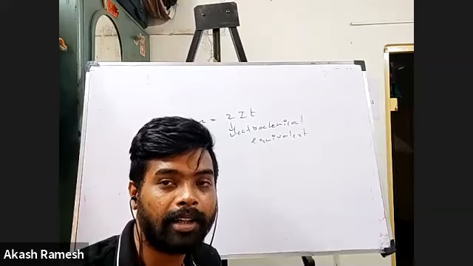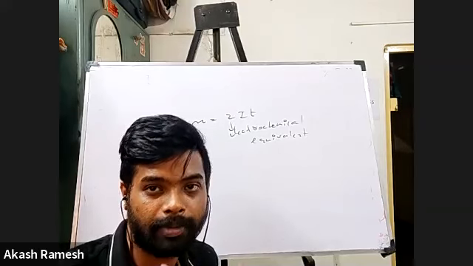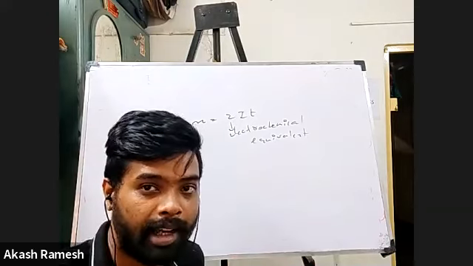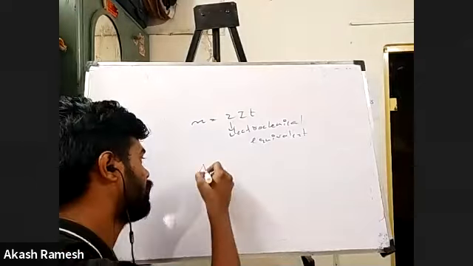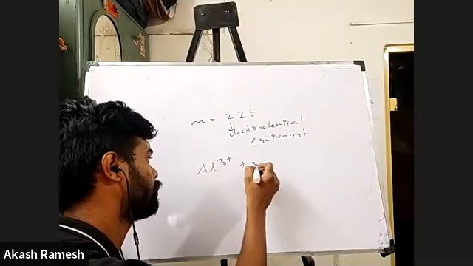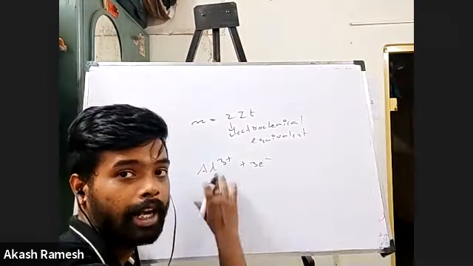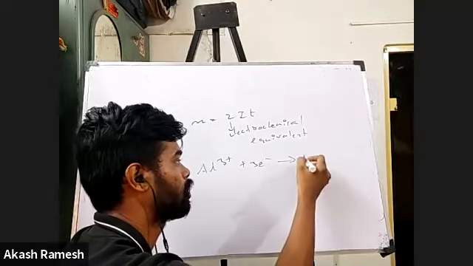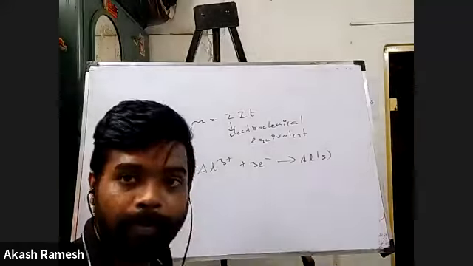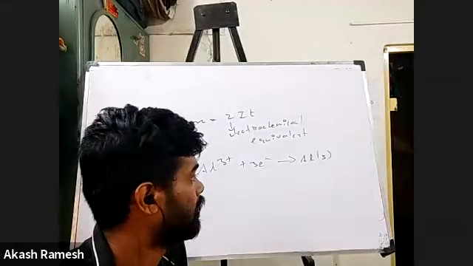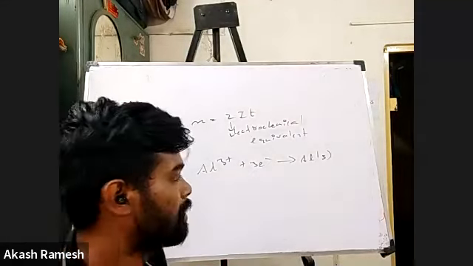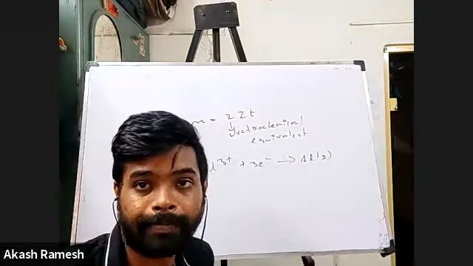Say I say that aluminum was getting electrolyzed, right? Aluminum was deposited on the cathode, right? Say how will I write the reaction for this? I will write it as, obviously aluminum in its salt will be in the form of Al3+, right? And if at all it has to get deposited in the cathode, it has to accept the electrons to form aluminum solid, right? If at all I want to say that aluminum is getting deposited, this is how I write the equation, Al3+ accepting 3 electrons to form aluminum solid.